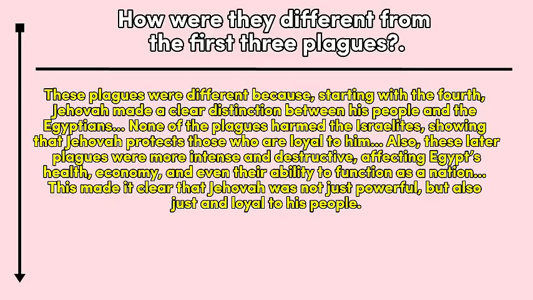How were they different from the first 3 plagues? These plagues were different because, starting with the 4th, Jehovah made a clear distinction between his people and the Egyptians. None of the plagues harmed the Israelites, showing that Jehovah protects those who are loyal to him. Also, these later plagues were more intense and destructive, affecting Egypt's health, economy, and even their ability to function as a nation. This made it clear that Jehovah was not just powerful, but also just and loyal to his people. Let's move on to the next question.